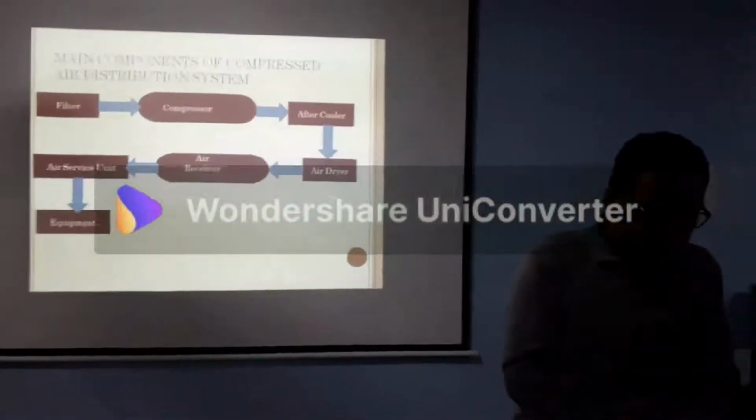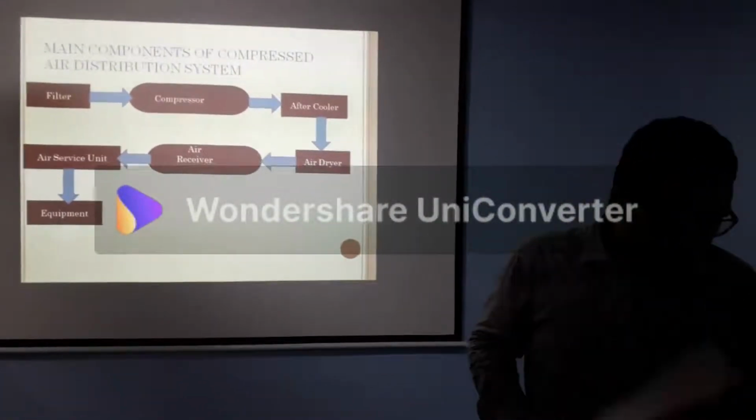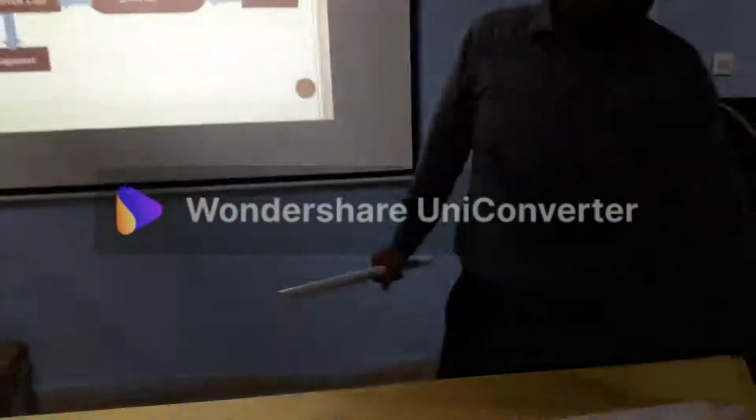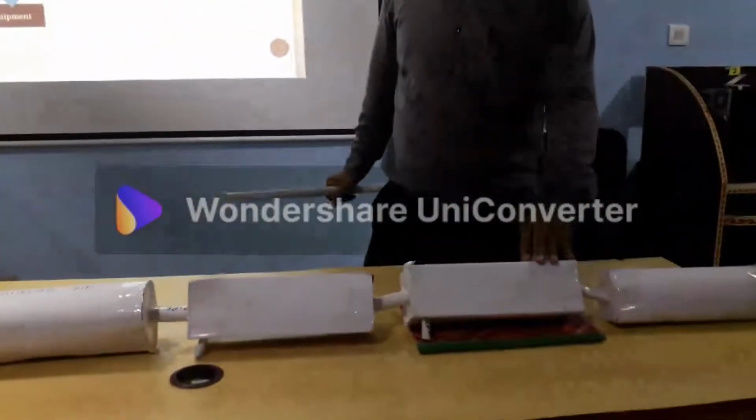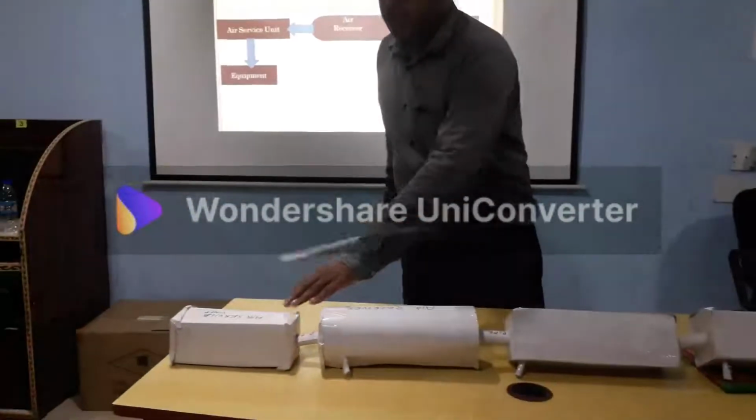Now I will show the air distribution system in the model. So this is your compressor. This is your after cooler. This is your air dryer. This is your air receiver. This is your air service unit.